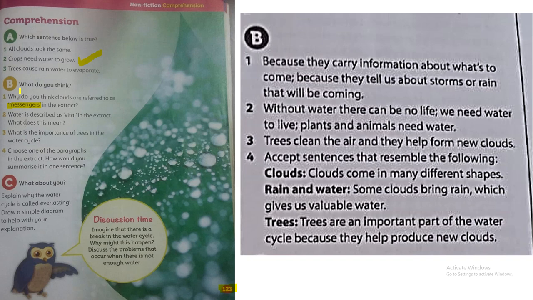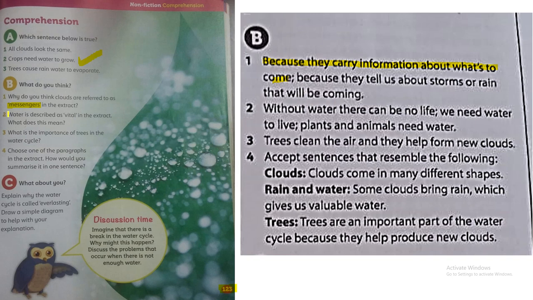We said before, if you are in the morning and you open the window to find that the sky is full of a lot of dark clouds, you will expect that it's going to rain. So clouds here are like messengers. Why? Because they send the message that it's going to rain. Let's read the answer that we have here. Because they carry information about what's to come. Because they tell us about storms or rain that will be coming.